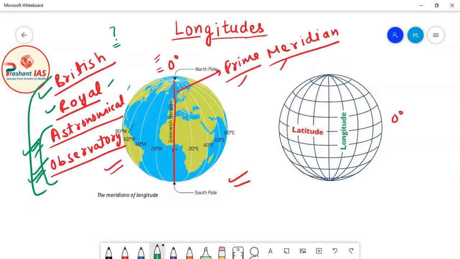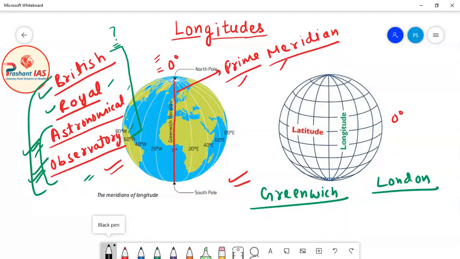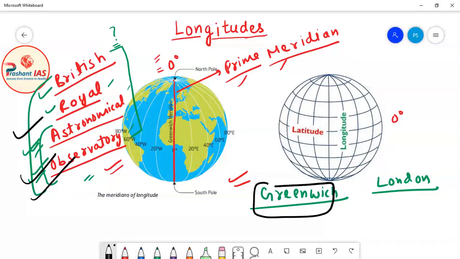Now friends, this British Royal Astronomical Observatory is actually located in Greenwich, and this Greenwich is located in London. So this is the complete location. You can imagine that the British Royal Observatory is a kind of building, and this building is located in the town of Greenwich.